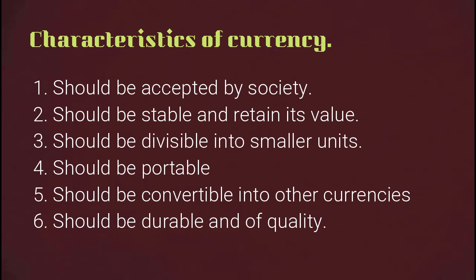This currency should be stable and retain its value. And then the currency should be divisible into smaller units. That is why in Kenya we have a 1 shilling coin, we have a 500 shilling note, and the different units in the currency. So it should be divisible into smaller units.